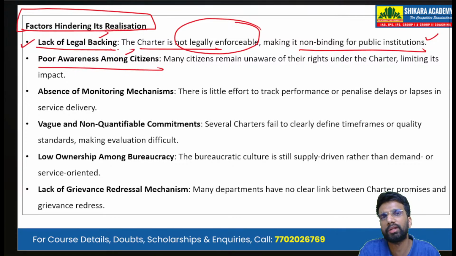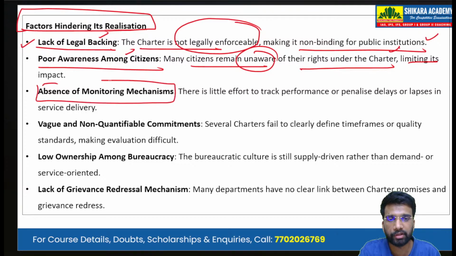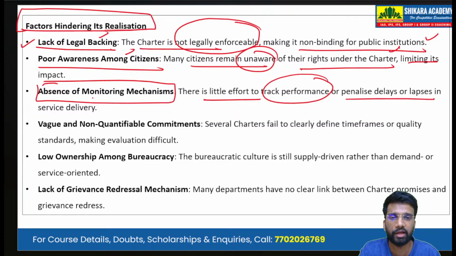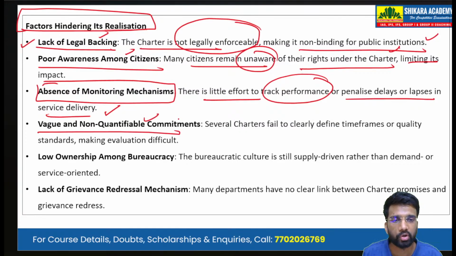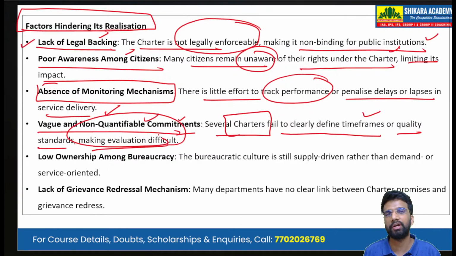Second is poor awareness among citizens. Many citizens remain unaware of their rights under the charter, limiting its impact. Third is the absence of monitoring mechanisms. There is little effort to track the performance or penalize delay or lapses in the service delivery. First, it doesn't have a legal backing. Then there is absence of monitoring mechanisms. Fourth is the vague and the non-quantifiable commitments. Several charters of various institutions fail to clearly define the timeframes or the quality standards, making their evaluation difficult.